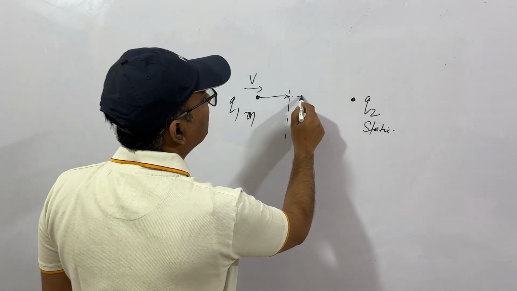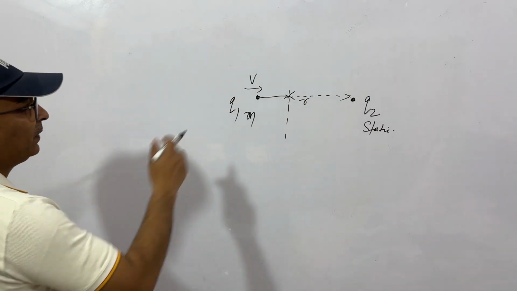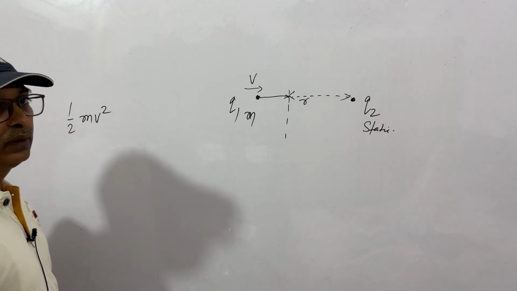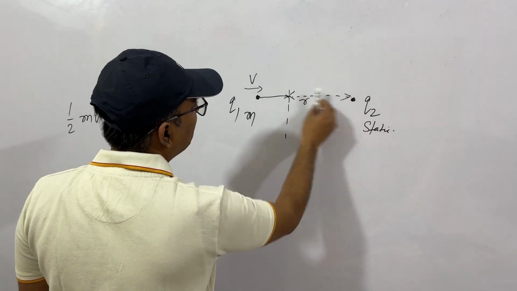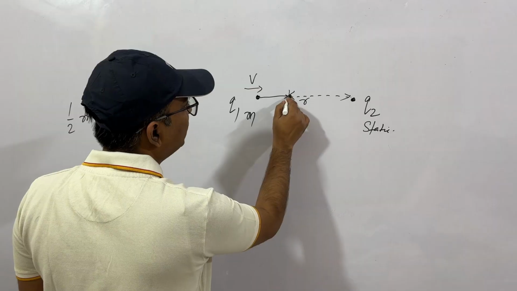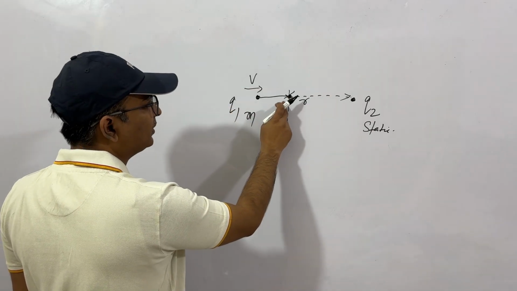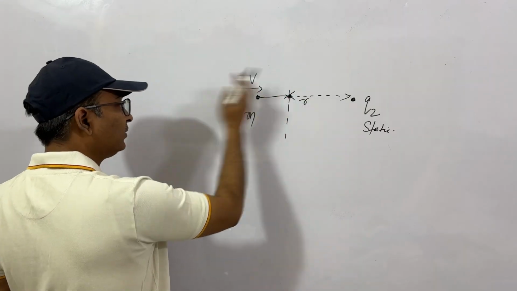So what is this distance? Let's say r. What is r? Very easy. What is the kinetic energy? Half mv square. This will be equal to the potential energy experienced by this charge at this point. So the potential energy at this point will be equal to half mv square, so that the velocity will become 0 and then it will return back.